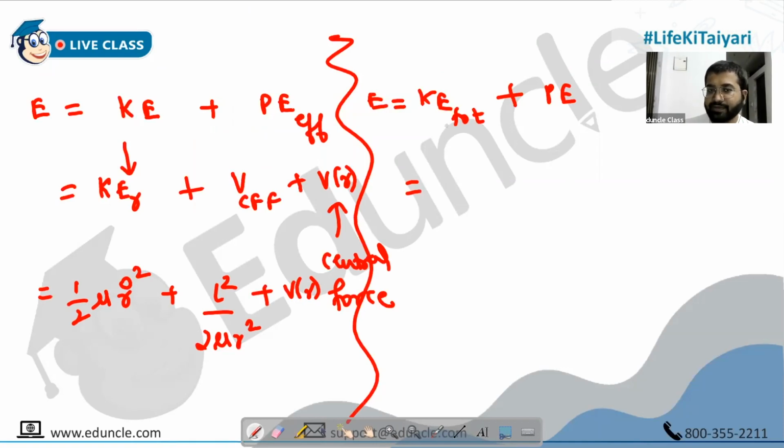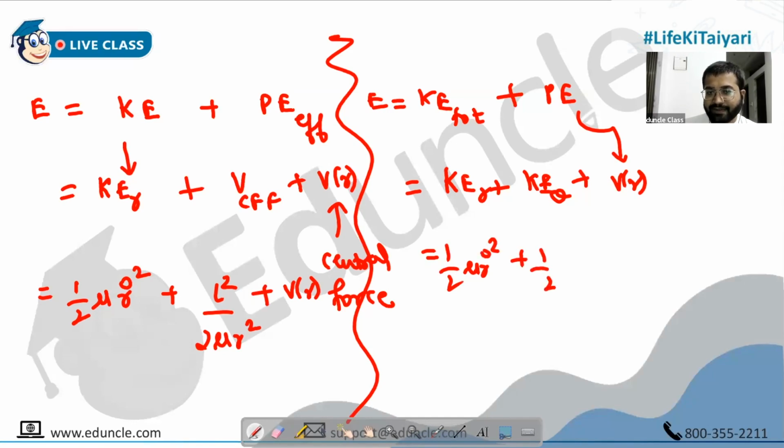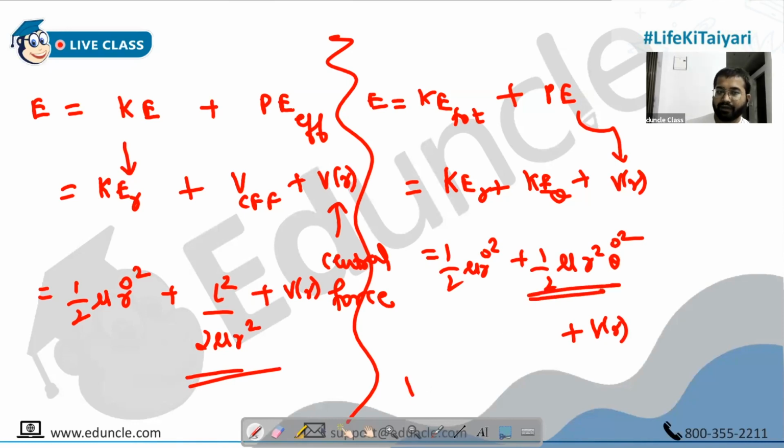And now the new convention is where you write total kinetic energy, which is given by radial kinetic plus transverse kinetic. And there is only one kind of potential energy that should exist, and that is the central force potential. So this is half mu r dot square, this one is half mu r square theta dot square, and plus you have V of r. The thing is that this term and this term are actually one and the same thing. So centrifugal force potential is equal to transverse kinetic energy, and they both are given by L square upon 2 mu r square.